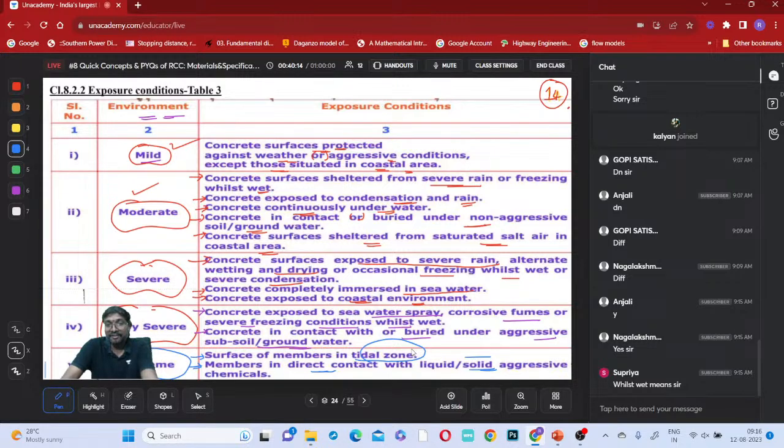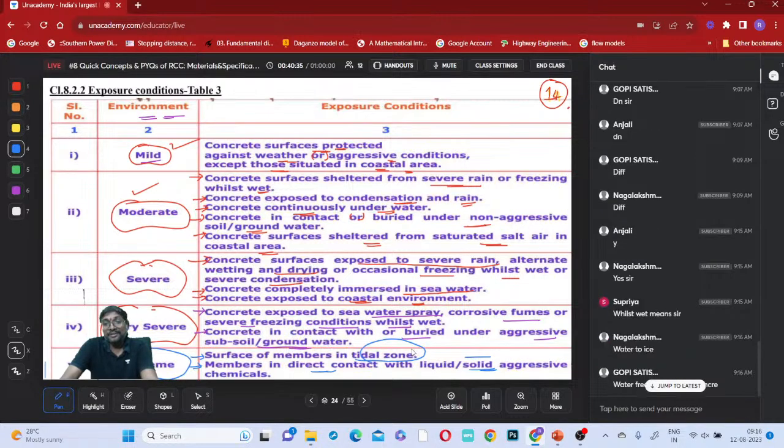Hello, first of all, what is the meaning of freezing? Somebody? No, you don't know about freezing, right? Freezing is nothing but liquid being converted to solid. Water will be converted to ice, right?